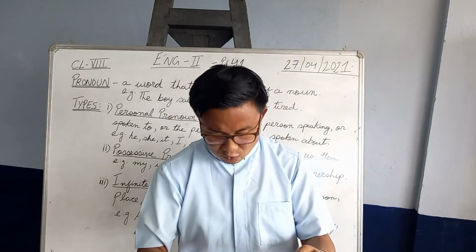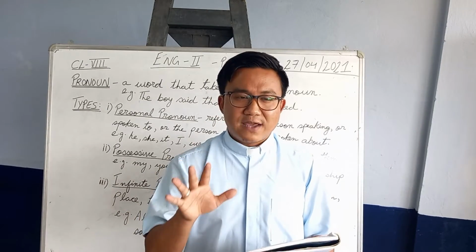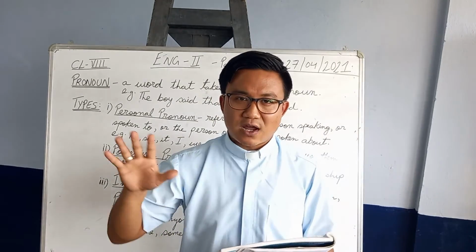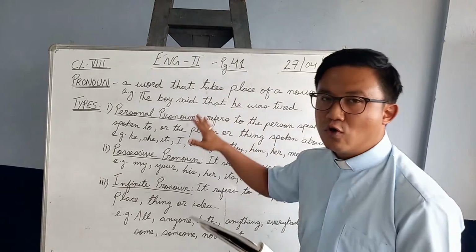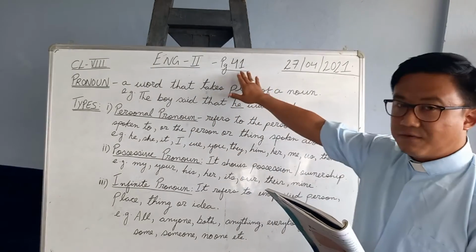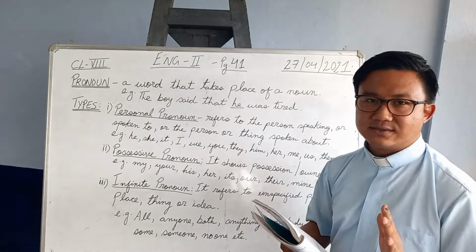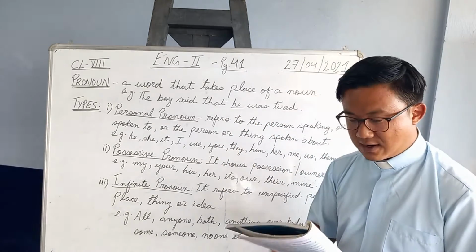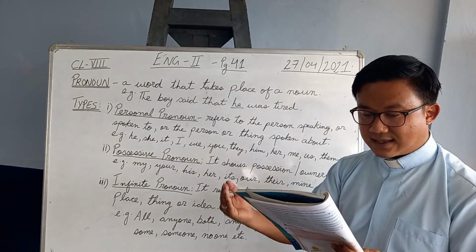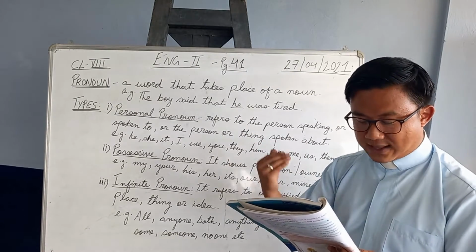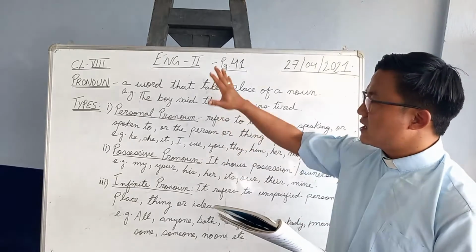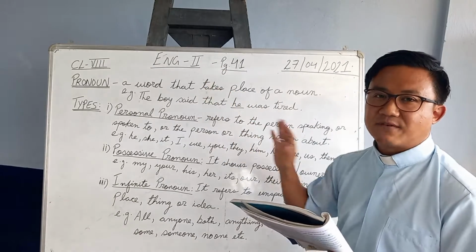Fine. Now if you go to page 41, we have the grammar guide. We'll follow what I've written on the board. Page number 41. Now we have the types of pronouns. If you see page 41, there are 3 exercises, A, 1, 2 and 3. All are based on the same topic, pronouns and the types of pronouns.